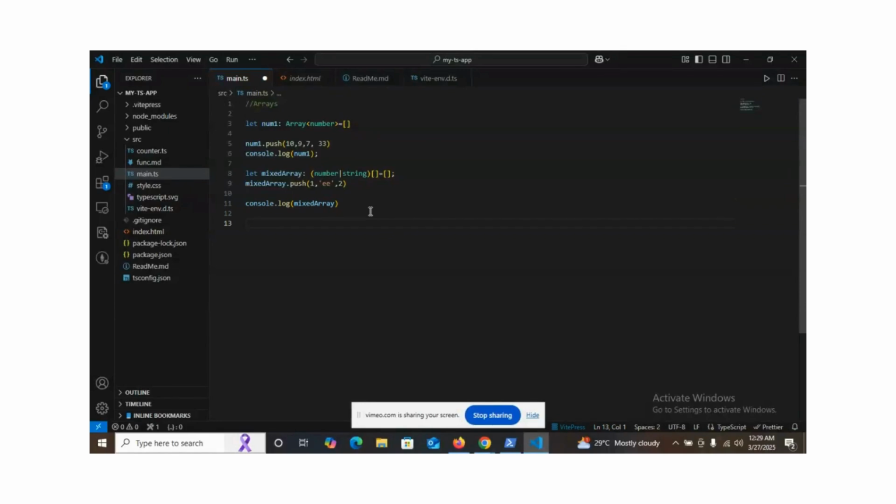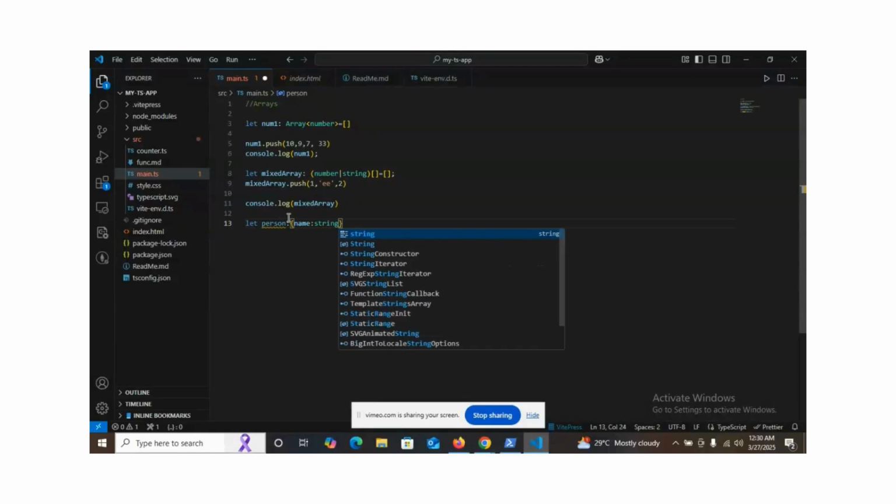Let's go to objects. You know that objects have items inside them, right? They are well defined, right? So let's say an object called let person. I call person, I'll define who the person is. In terms of object, I want to define how the object looks like. My object will have a name, so I can define the item of the object. I'll call it a string, so the name is a string in the object, right?